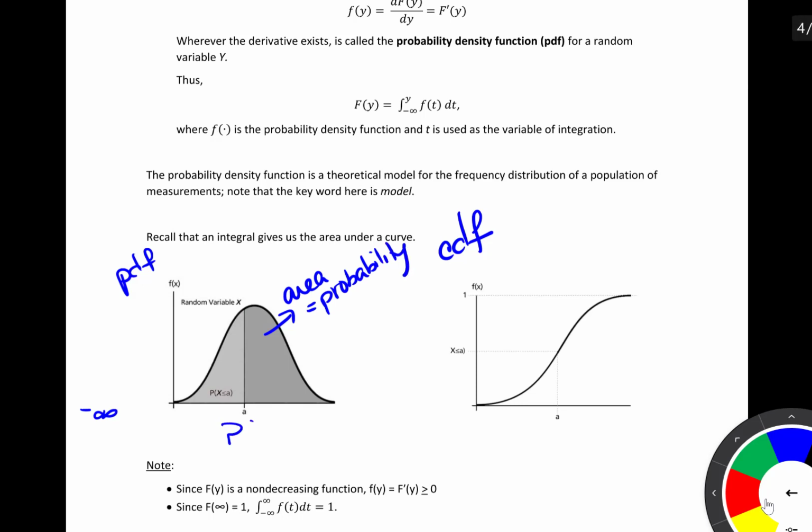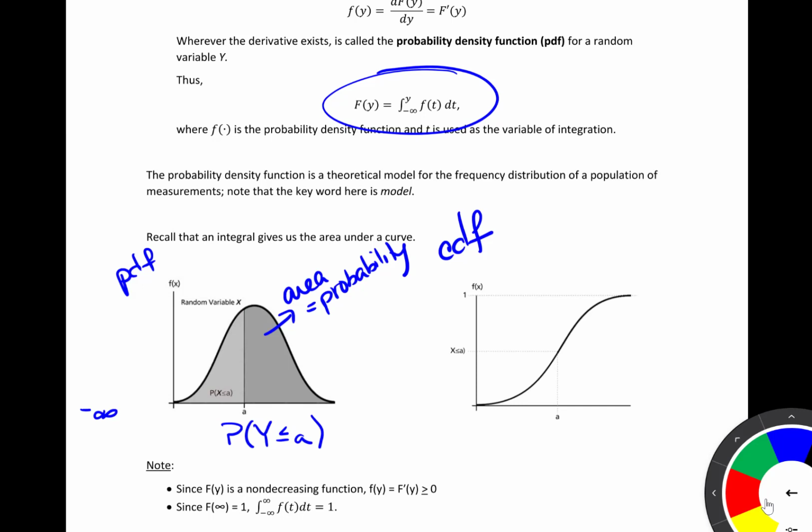So if we had the probability that our random variable y was less than some a, and in this picture they use a capital X, it makes no difference, remember, if we use x or y to denote our random variable. So the probability that y is less than a would be the integral of this function from negative infinity up to a placeholder a. And so that's exactly what we're seeing right here.